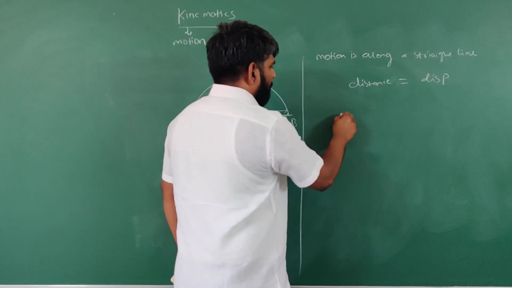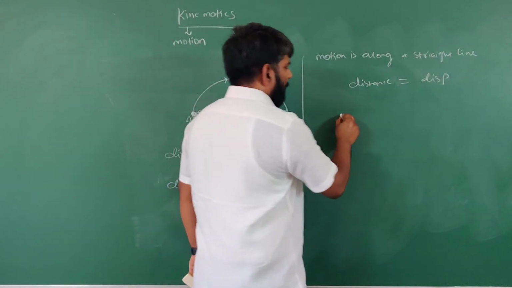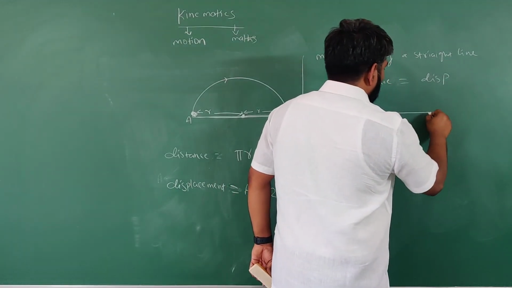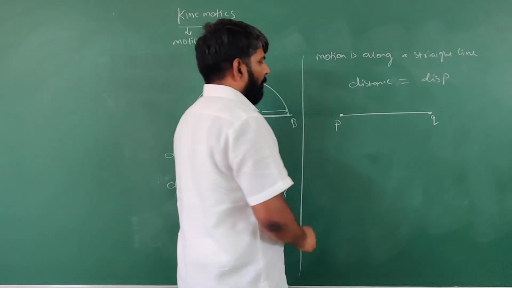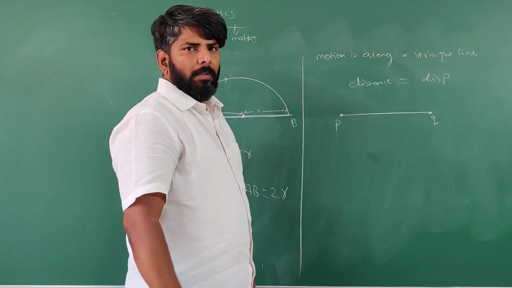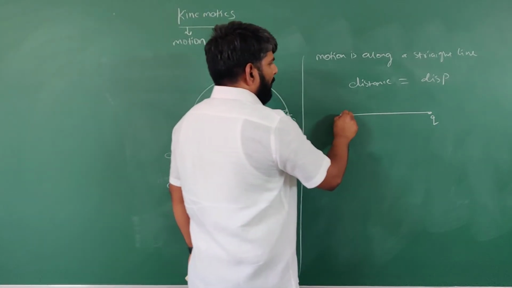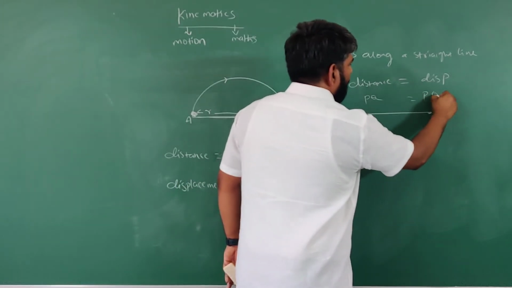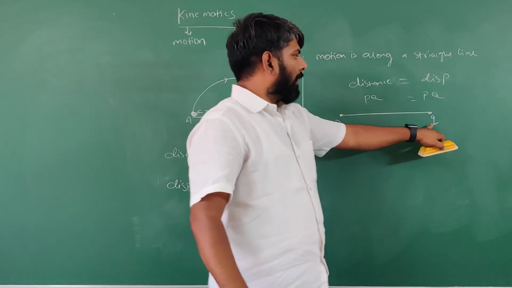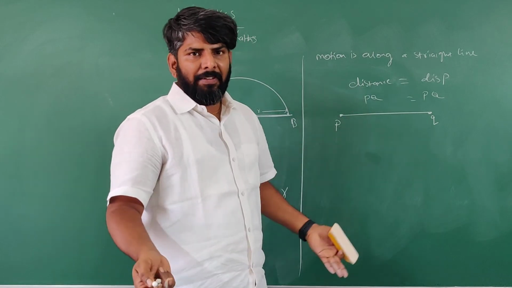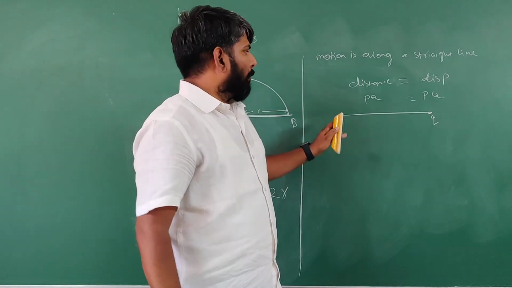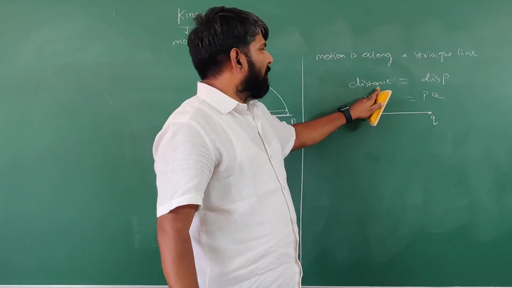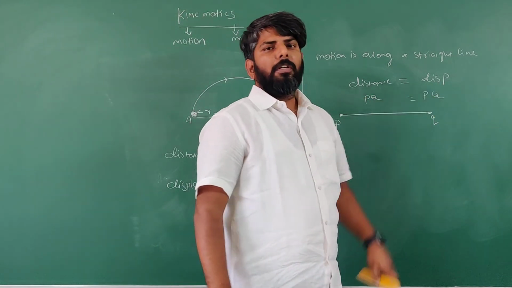For example, a body starts from point P and reaches a point Q. In this case, what is the distance? PQ. What is the displacement? PQ. Because in between initial and final positions, is there any other way? No. So, when the motion is along a straight line, distance is always equal to displacement.